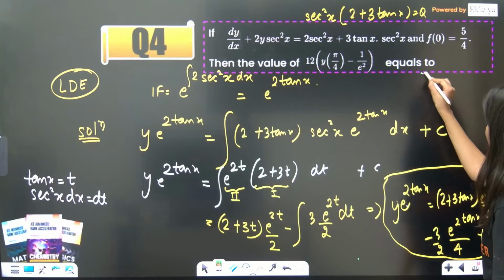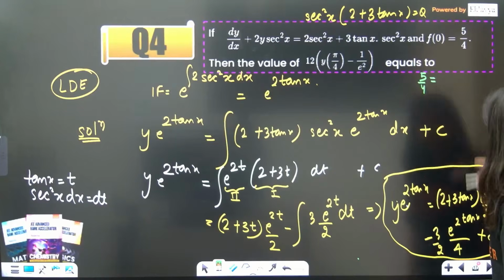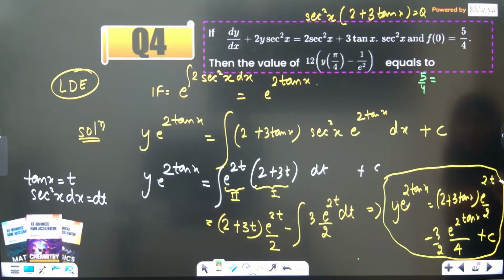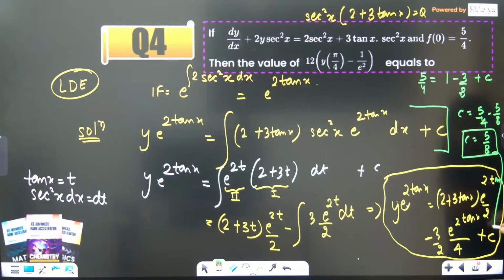Y is 5/4. So 5/4 = 2 only, tan x again, so this is also 1/2. So 2/2 is 1 minus 3/8 and this is again e^0 is 1 plus constant. So from here you can calculate the constant. So this is 8 minus 3, 5/8. Constant is 5/4 minus 5/8. So constant will be 10 minus 5, 5/8. This is your constant. Now put this constant over here.